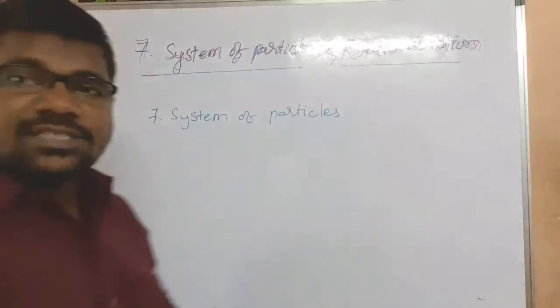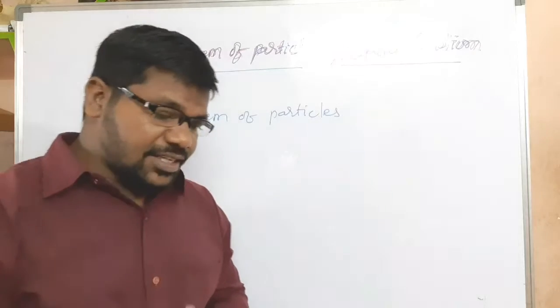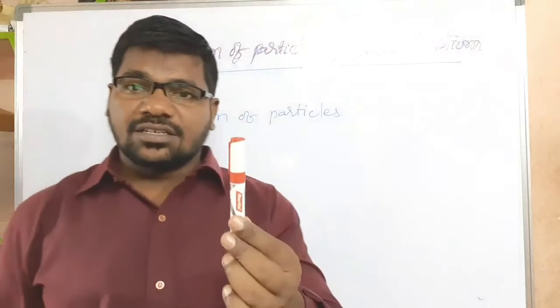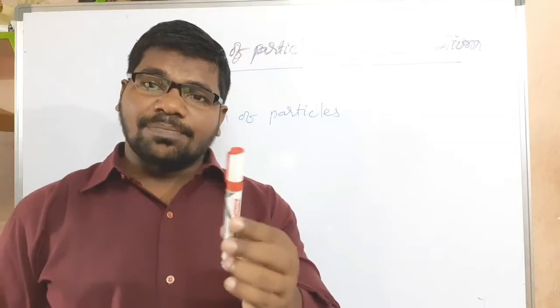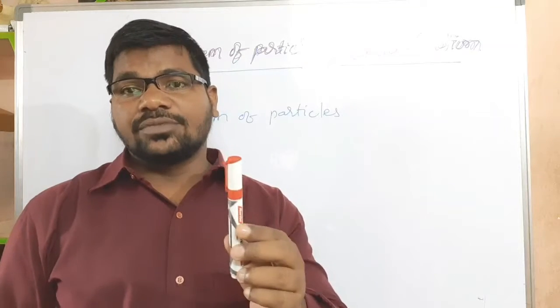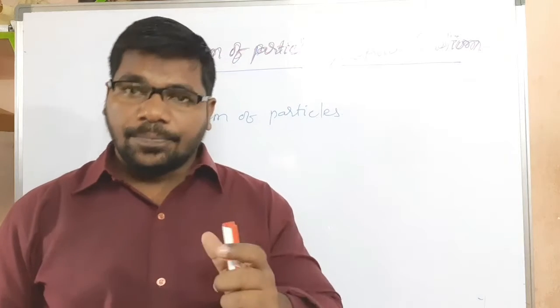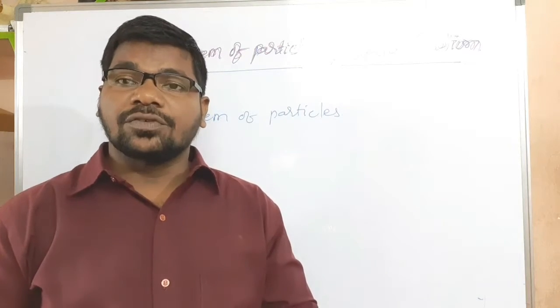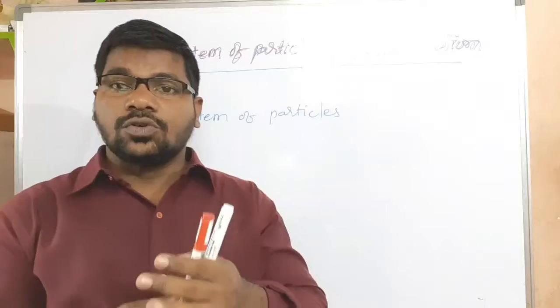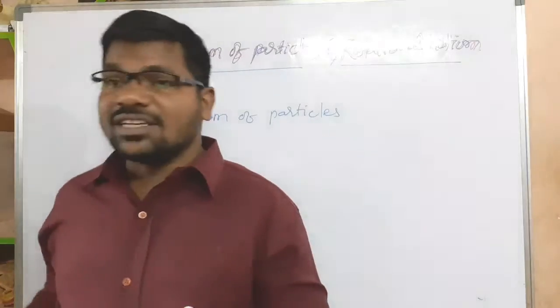System of particles means, okay, see here, consider one object. This is one particle, one object. Now we can consider 2, and now we can consider 3.